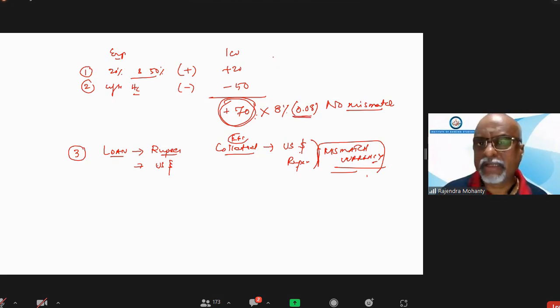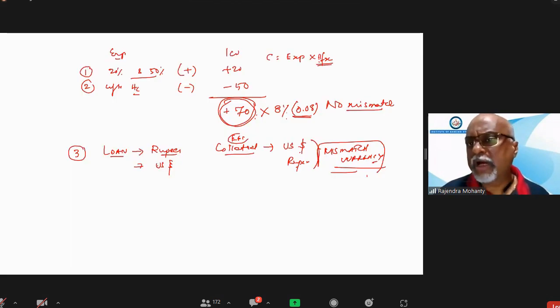So our calculation of capital will be the net exposure, whatever it comes to, multiplied by this. This is called FX, or we can call it HFX, haircut for currency mismatch. So we have to multiply that, then multiply the risk weight, then multiply CAR to get the capital.